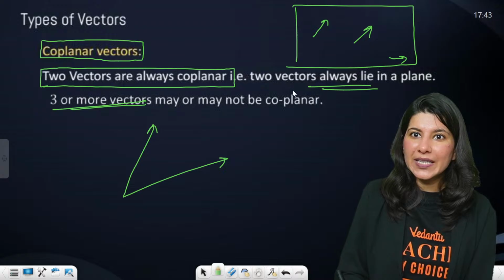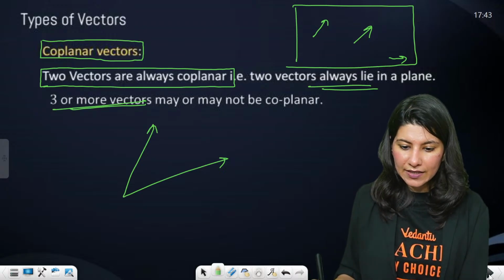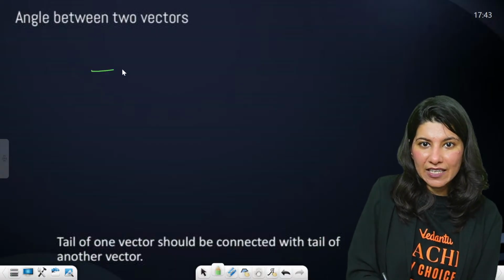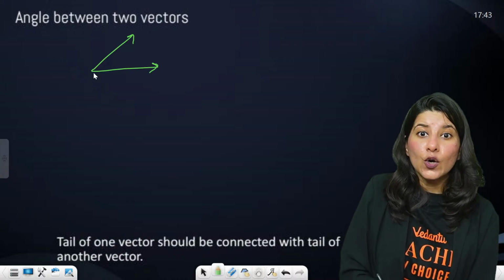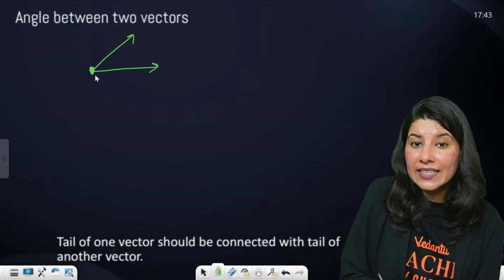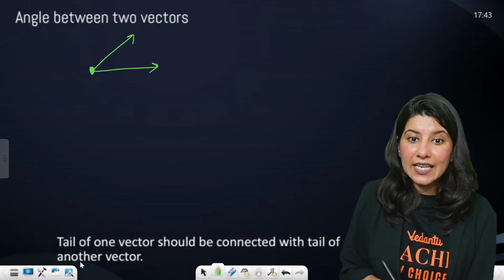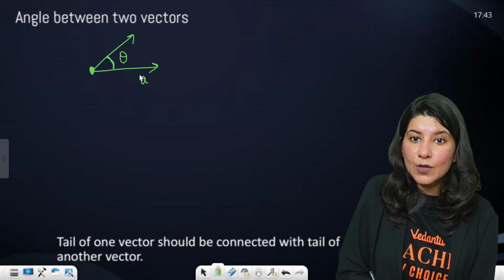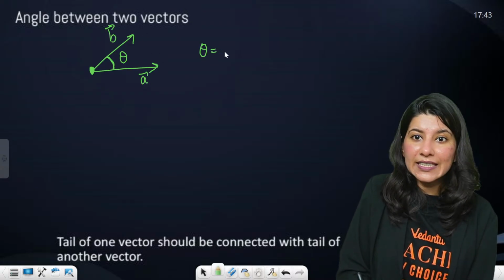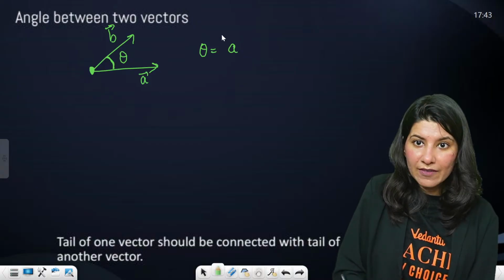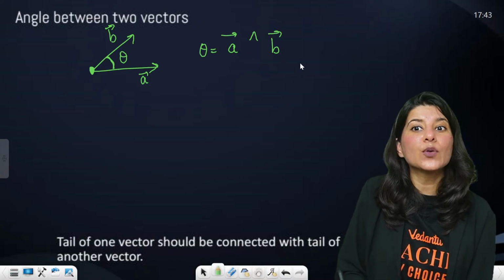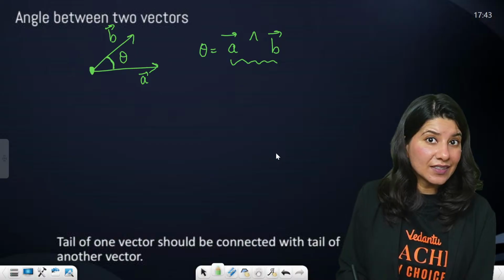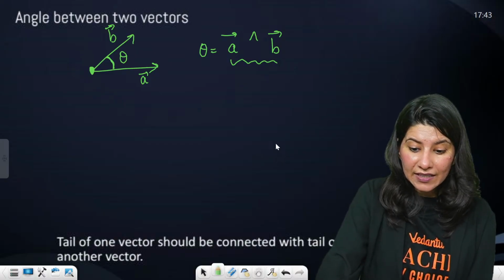Yes, so basically coplanar vectors, I guess that is clear. Now, the angle between two vectors. If you have two vectors like this, can you see the tail of one vector is connected with the tail of the other vector? Then this angle will be theta. This is your A vector, this is your B vector, and theta will be the angle between A vector and B vector. This is how you write the angle between two vectors. But the point is that the tails should be connected.